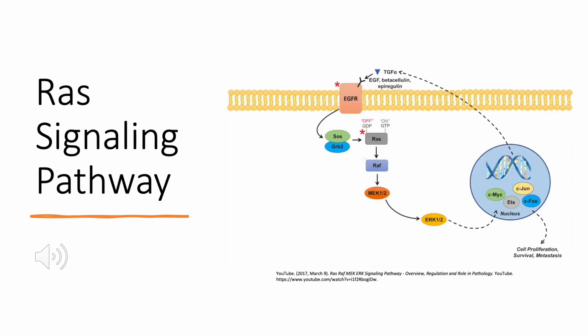This is the RAS signaling pathway, and we know the RAS protein is activated when binding to GTP and inactivated when binding to GDP. So, as you can see at the top, EGFR are growth factor receptors that bind to a ligand and activate the SOS and GRB2, which decide to turn RAS on or off. EGFR is involved with overexpression and truncation.